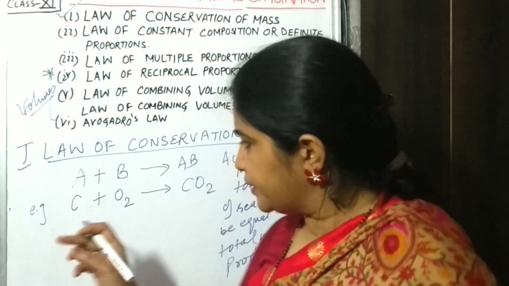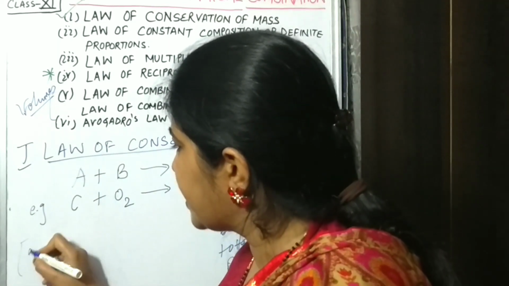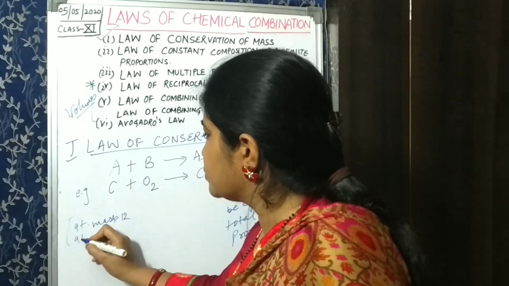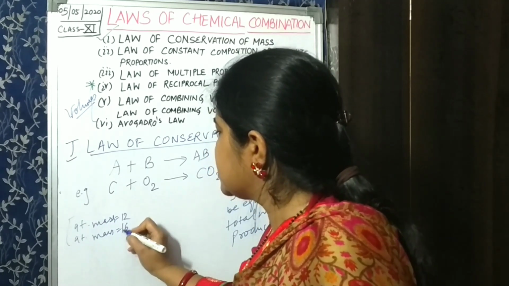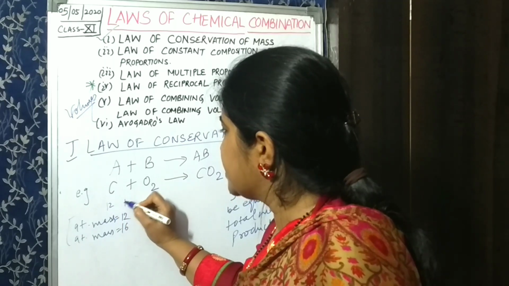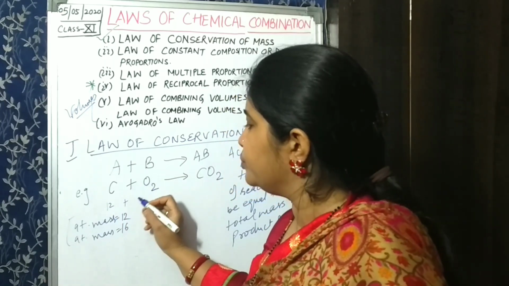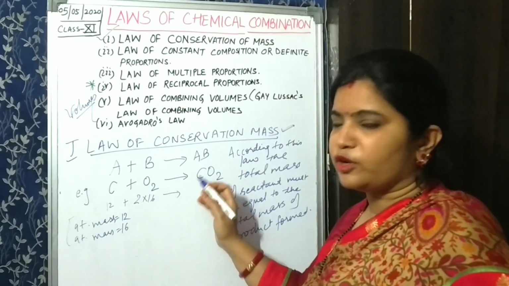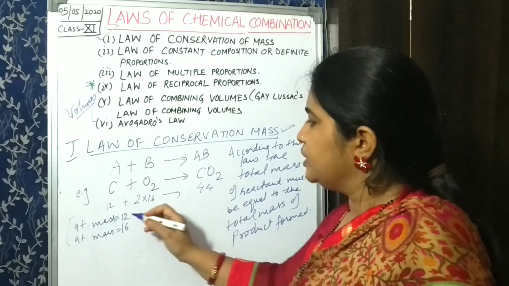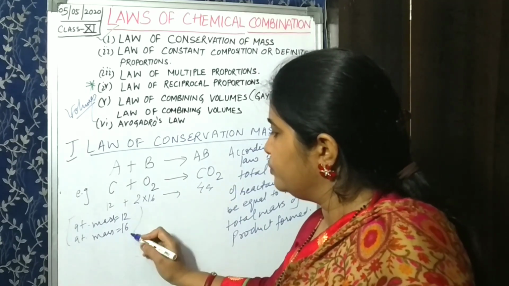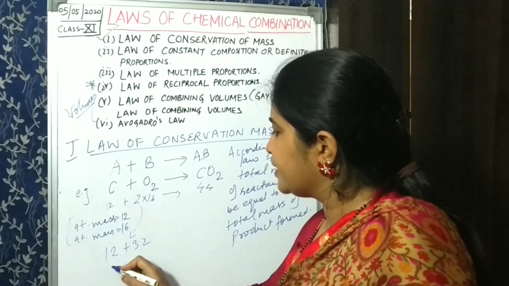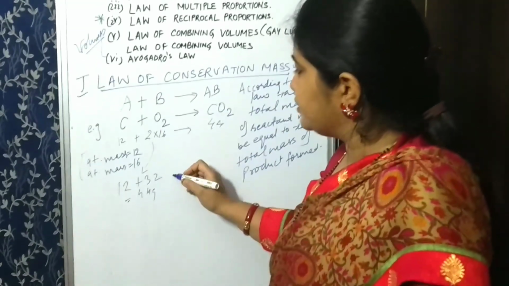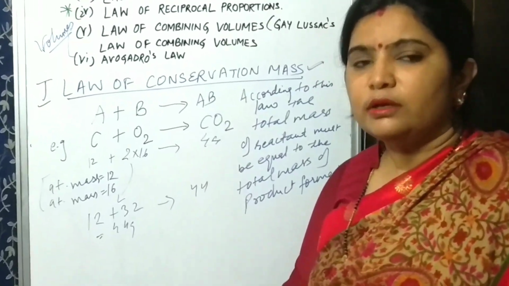We know that the atomic mass of carbon is 12 and the atomic mass of oxygen is 16. So here it is 12 plus, how many atoms of oxygen are there? 2. So 2 into 16, and the molecular mass of CO2 you will get is 44. When you add 12 plus 32, it is equal to 44 grams or amu. So this confirms that the mass of reactant is equal to the mass of product.